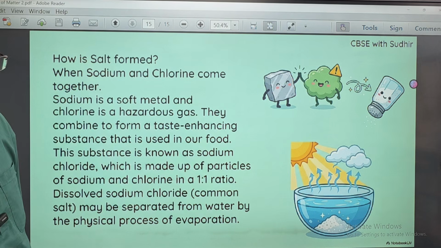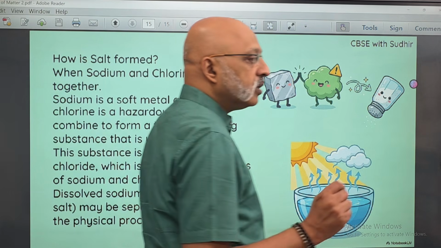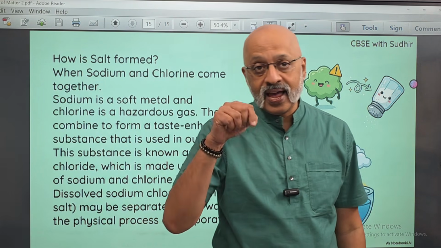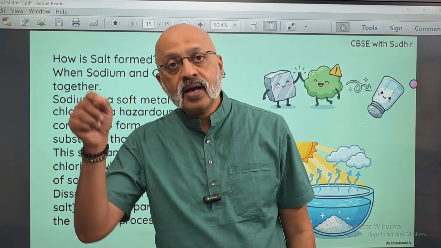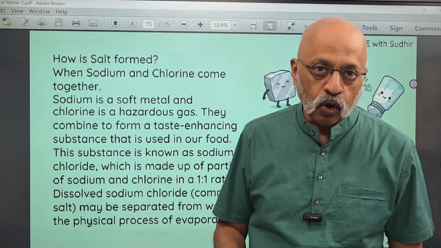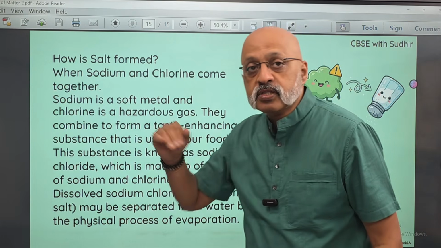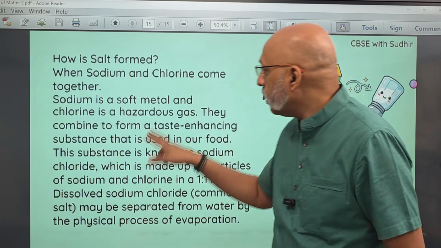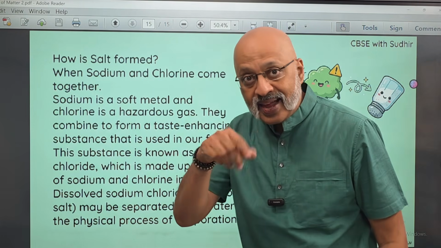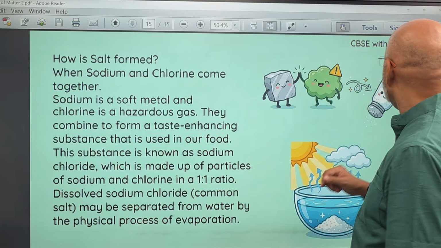How is salt formed? Now this is something very interesting. Salt, the formula is NaCl, N capital, a small case, C capital, l small case. So sodium's formula is Na, chlorine is Cl, NaCl.